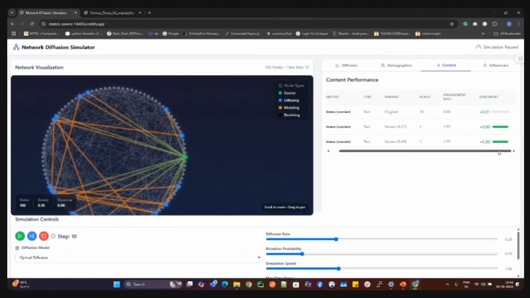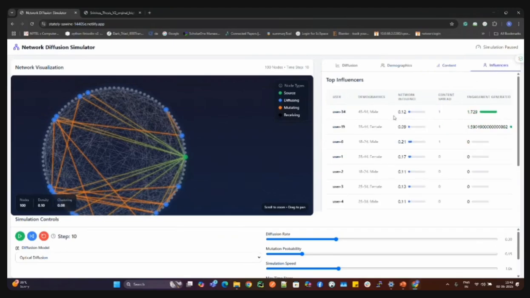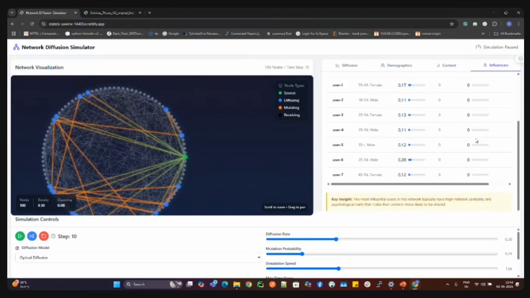So all this information is provided, and the content shows, for example, that with 15 it has reached 18, and these are the sentiment values. And in the second, the engagement rate was increased by this particular percentage. And who are the influenced users? Like user 34, with this demographic, and this was the engagement rate provided.